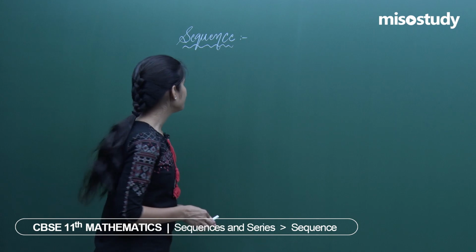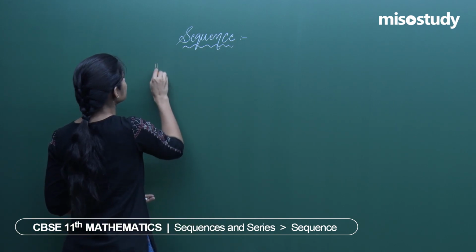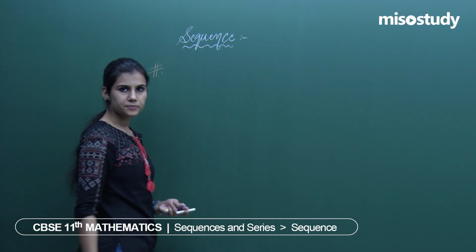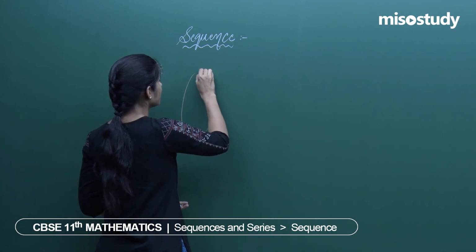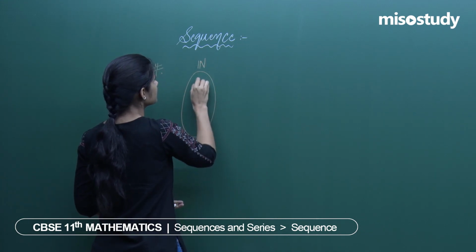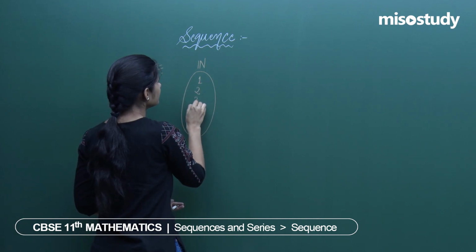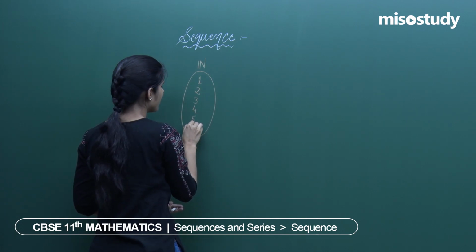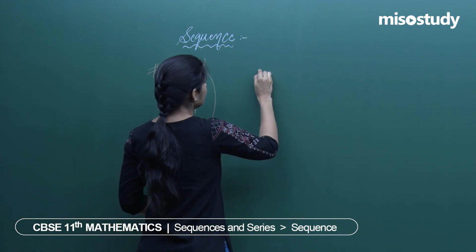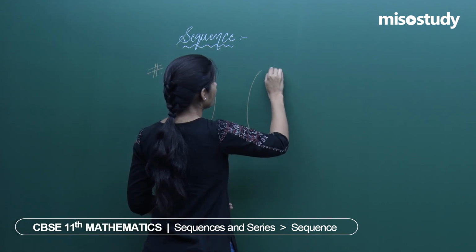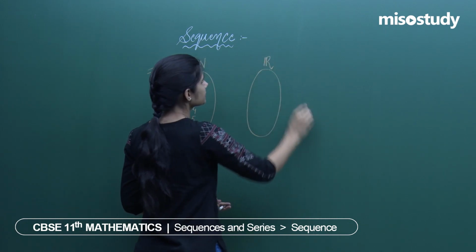Now, let us talk about a function, and then I would be giving you the details about what a sequence is. Consider the set of natural numbers. So, inside it is sitting 1, 2, 3, 4, 5 and so on. And consider the set of all real numbers.